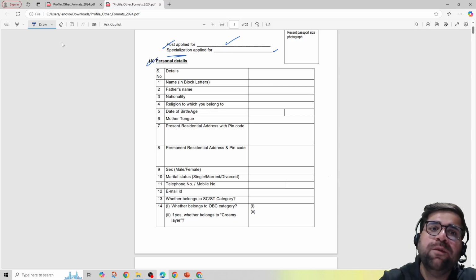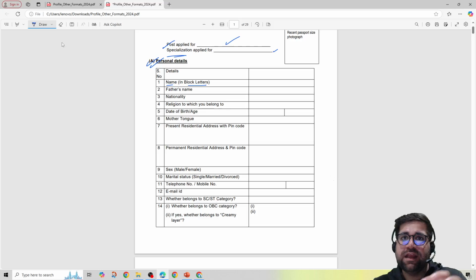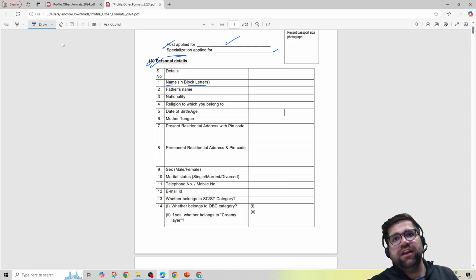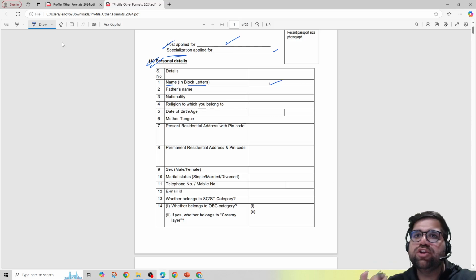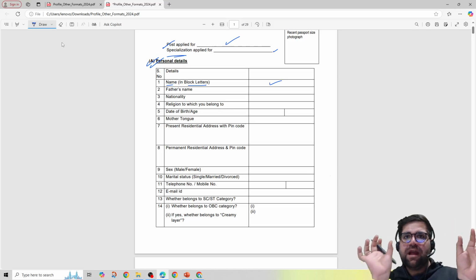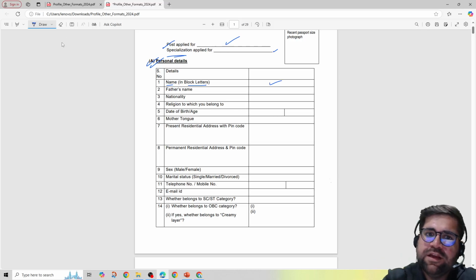Then you have to give your personal details, my friend. First is the name in block letters. Block letters means capital letters, and everything should be clearly visible. Do not use any shabby handwriting over here. Do not use any wrong spellings, because that will give a bad image in the eyes of the interviewers. Block means capital letters, and there should be enough space between your name and surname, or if you have a middle name, write it over here as well. This is very basic.